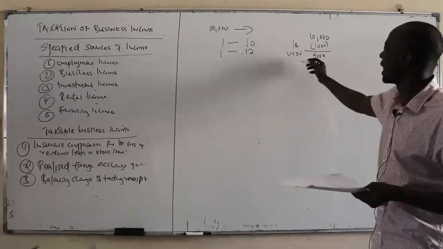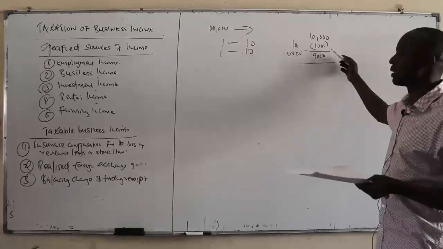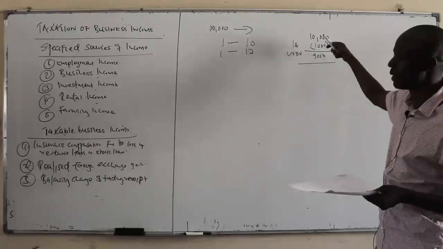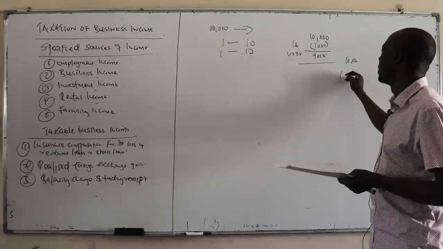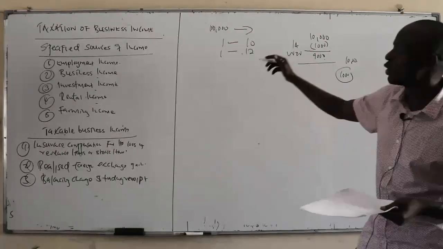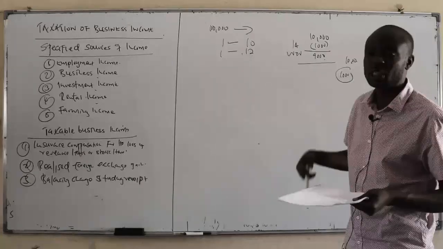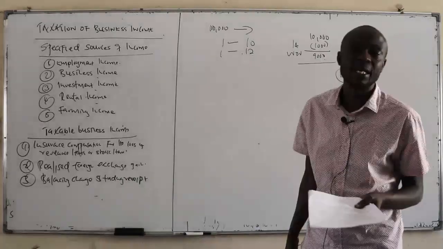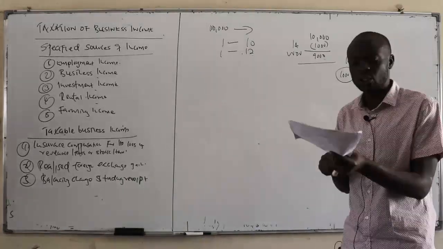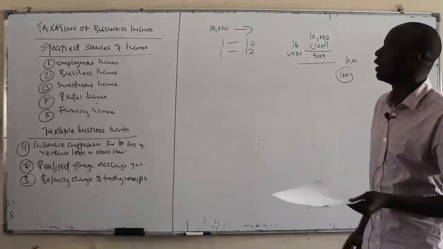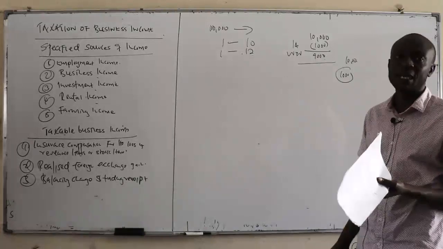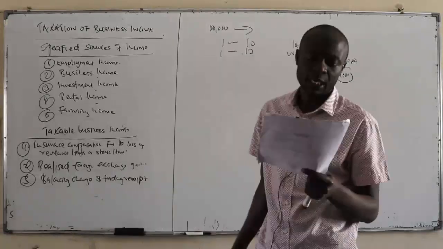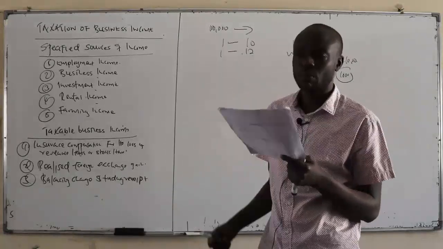And then you decide to sell off this asset, and you sell it at revenue that is more than the written down value. For example, you sell it at 10,000. So you gain how much? 1,000. Now that is called a trading receipt if the business is still a going concern or still in operation, or a balancing charge if the business is coming to an end. The surplus is called trading receipts if the business is still in operation, or balancing charge if the business is under liquidation. And those are taxable business income.